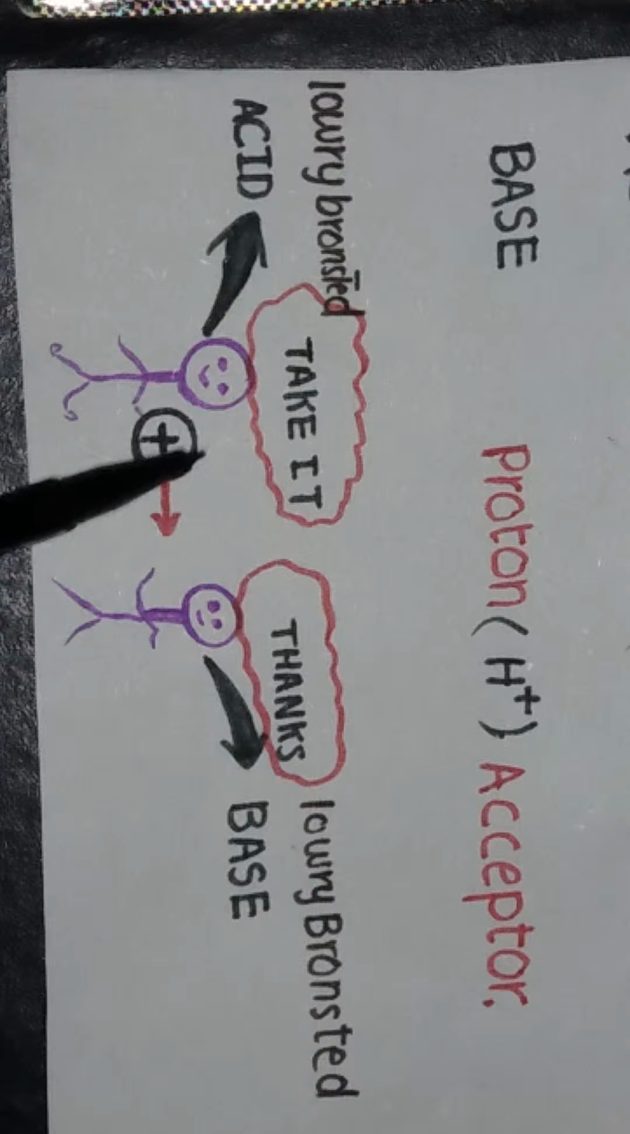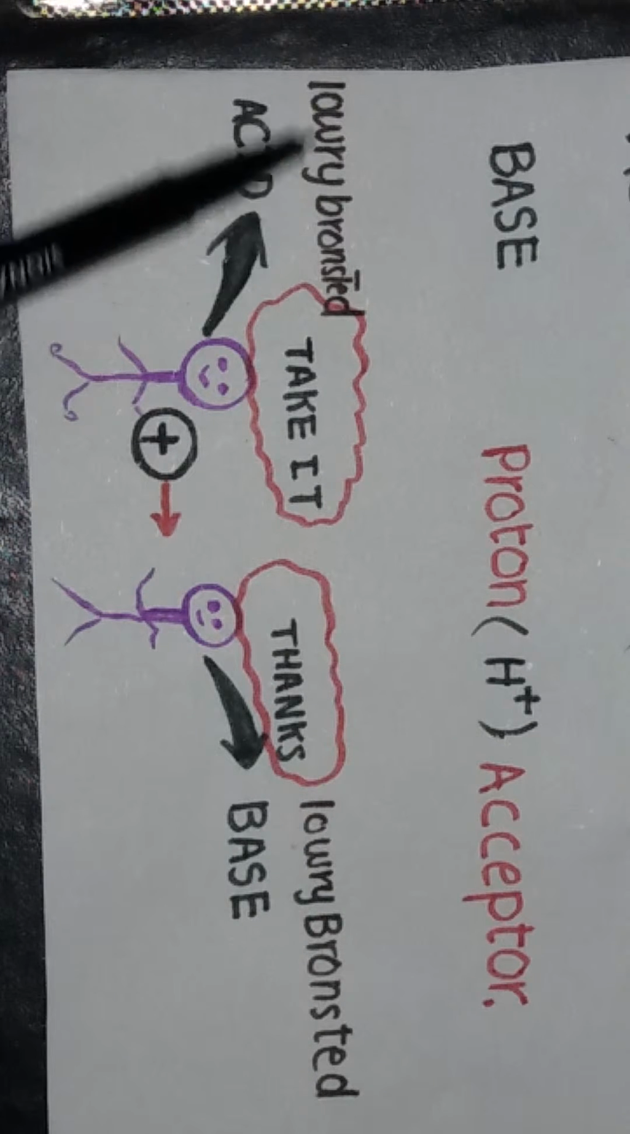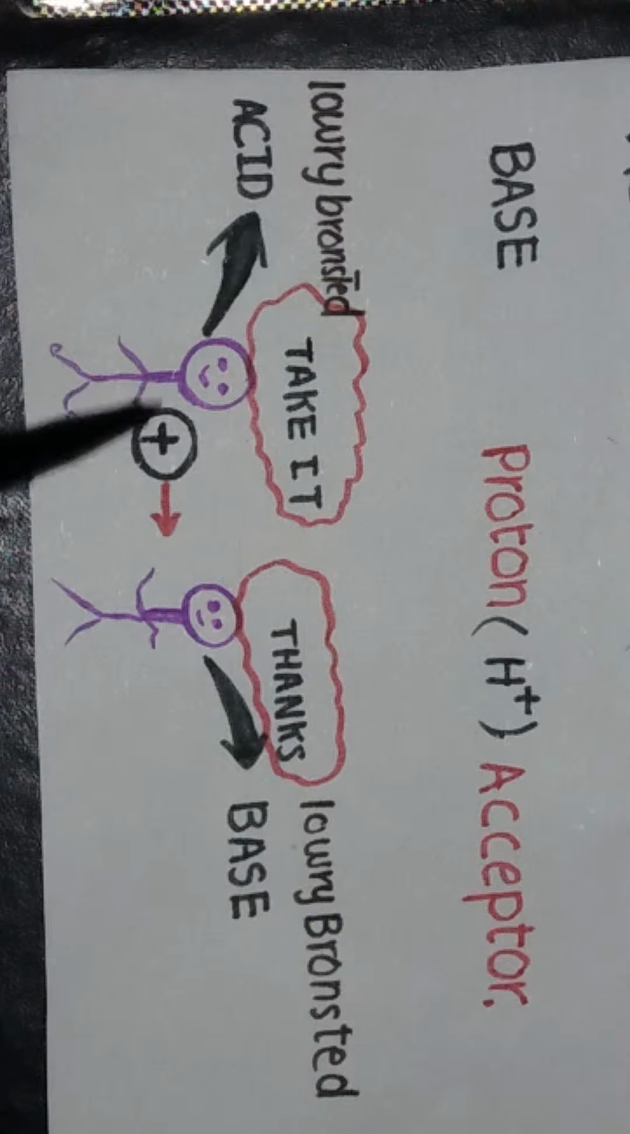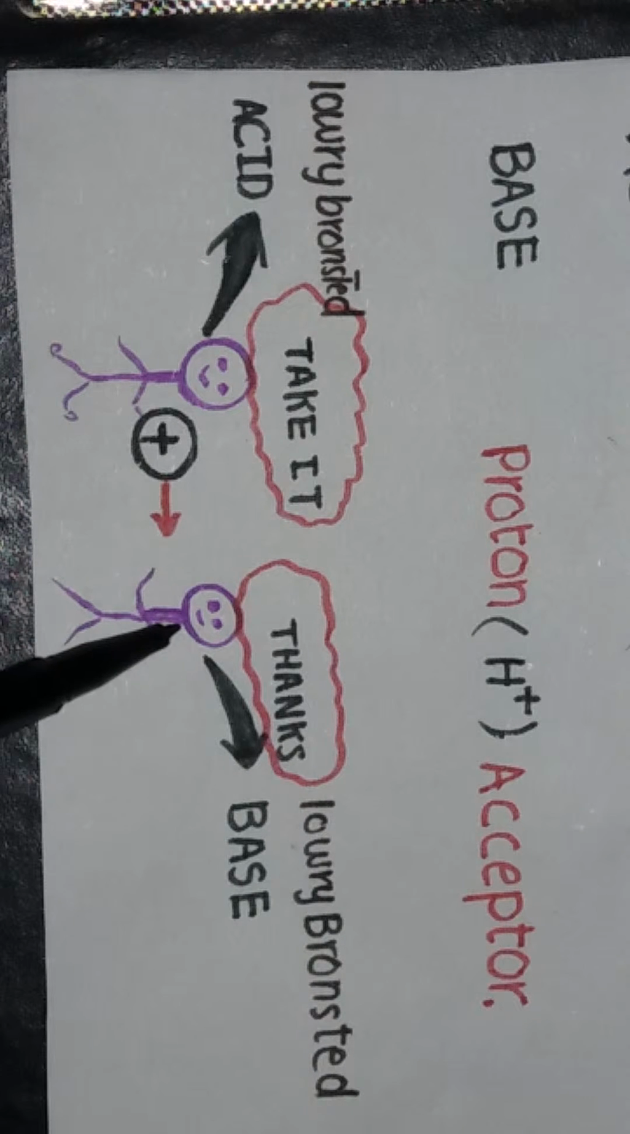Now this man decides to give away his proton to this small child to make him happy. This man is now called a Lowry-Bronsted acid because he is giving away his proton to a small child. This small child is known as a Lowry-Bronsted base because he is receiving a proton from somebody else. Now I will explain how water is acting as an acid as well as base through different reactions.